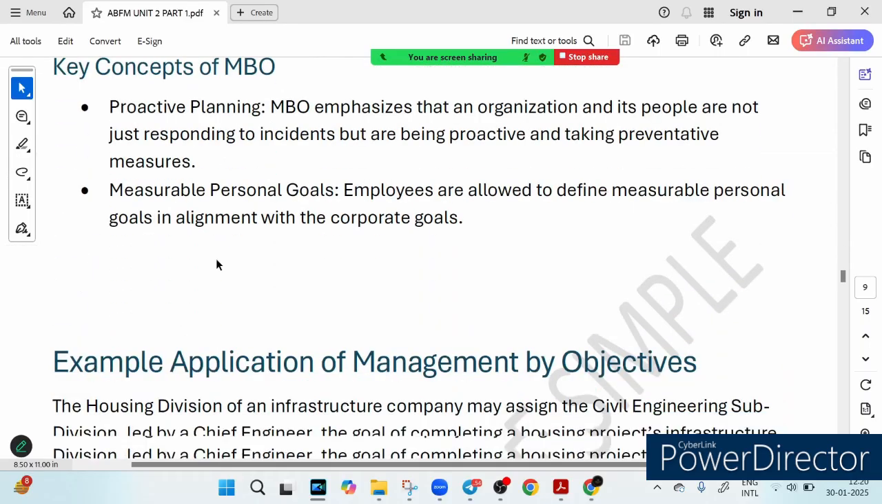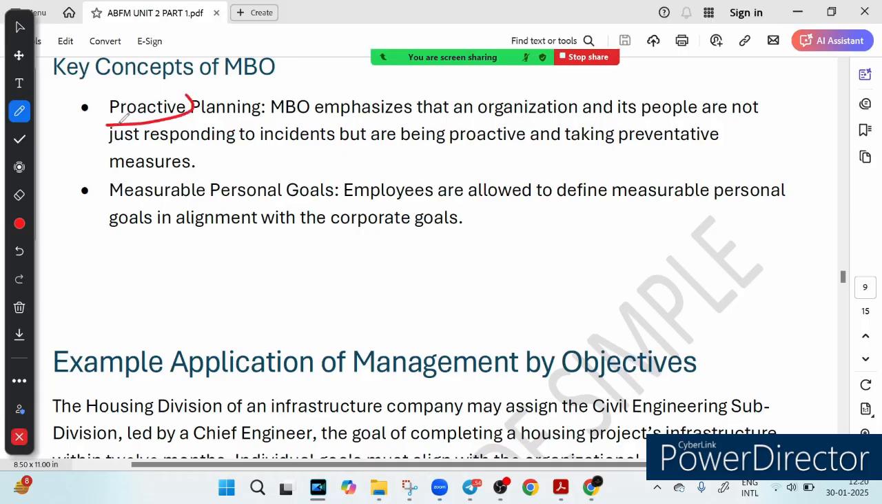Now what is the key concept of MBO? This is about being proactive. It means not just reacting to the problem, but being proactive, like fixing a roof before the rainy season starts. Now then we have something called measurable personal goals. Employees set measurable goals that align with the company goal, so everyone is rowing in the same direction. MBO ensures that everyone knows what they are doing, why they are doing it, and how success will be measured. That is why it is a game changer for organizations and a key concept for your CIB AVFM examination.